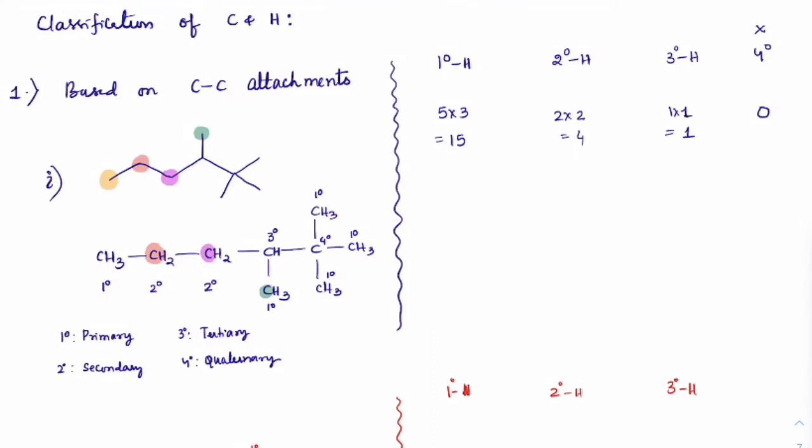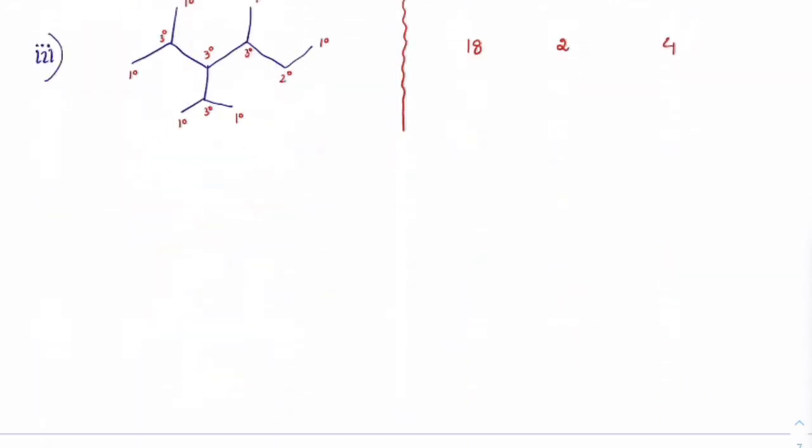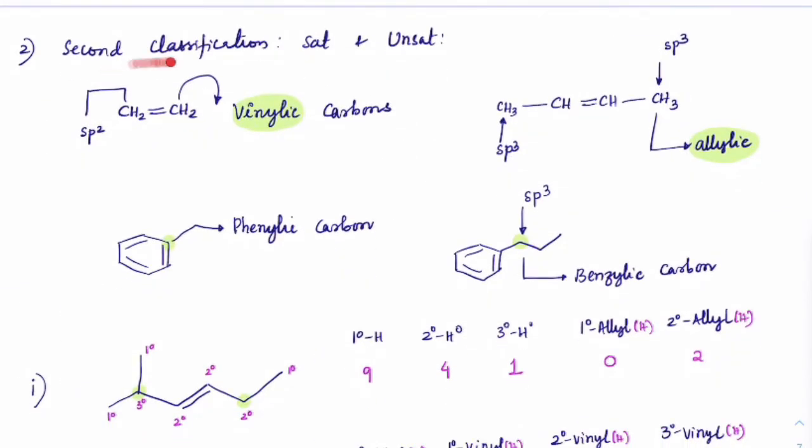Based on that, we were able to identify the number of primary, secondary, tertiary and quaternary hydrogen atoms present on it. Okay. Then we discussed the second classification, based upon saturated and unsaturated types of carbons. In case we have an sp2 carbon, we call it vinylic. If it is sp3, we call it allylic, but it should be connected to a vinylic group.